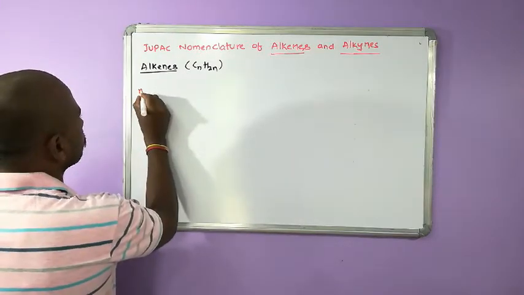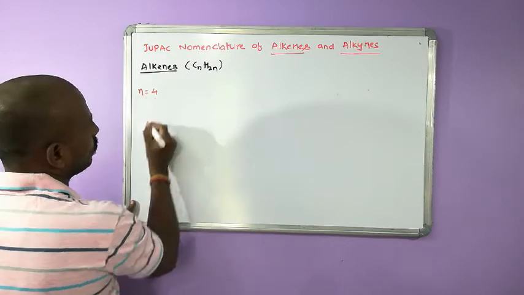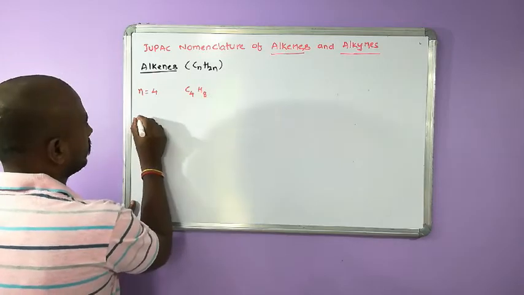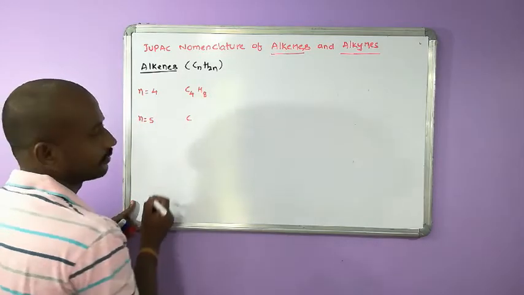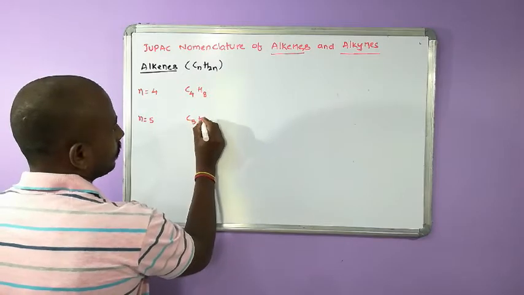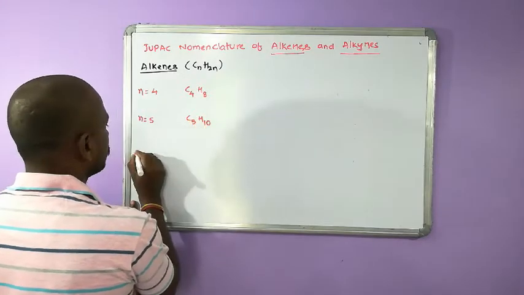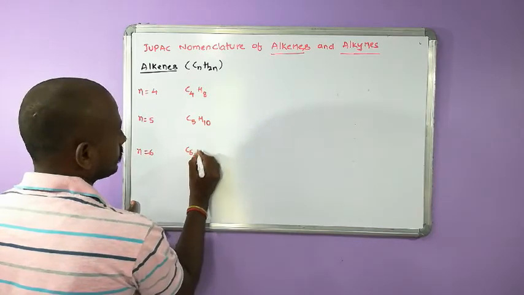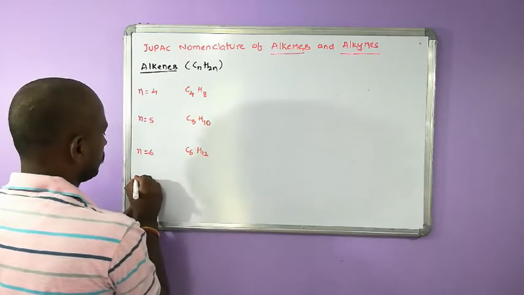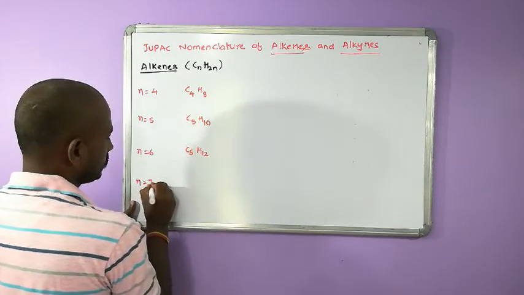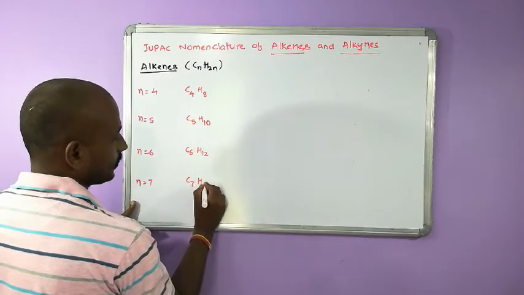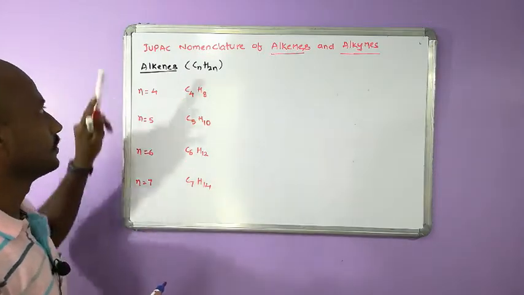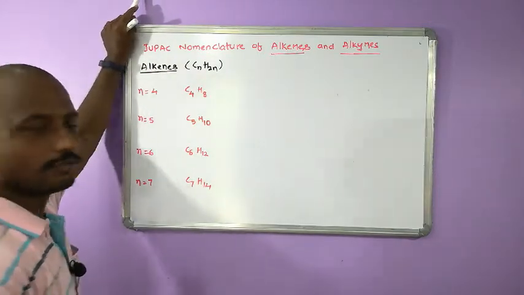N is equal to 3, N is equal to 4. What is the formula? C4H8. N is equal to 5, C5H10. N is equal to 6, C6H12. N is equal to 7, C7H14. So these are the alkene formulas from the general formula CnH2n.